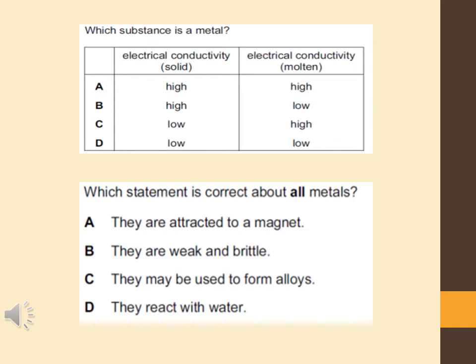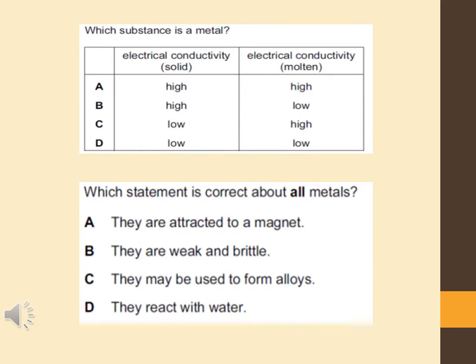The next question is which statement is correct about all metals. Option A is that they are attracted to a magnet. You know that not all metals are attracted by a magnet; only iron responds to a magnet. So this option is not correct. The second option is that they are weak and brittle.